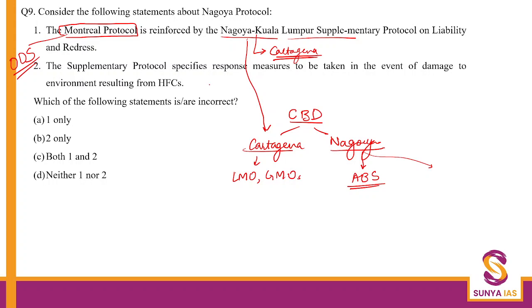All right. Then the supplementary protocol specifies measure to be taken in the events resulting from hydrofluorocarbons. Again, this is absolutely different. The supplementary protocol, it basically talks about what is going to be happening because of living modified organisms, LMOs. Okay, so it is not doing anything related to all this. So this also is wrong. The question is asking you which of the following is incorrect. So both the statements are incorrect here. All right.